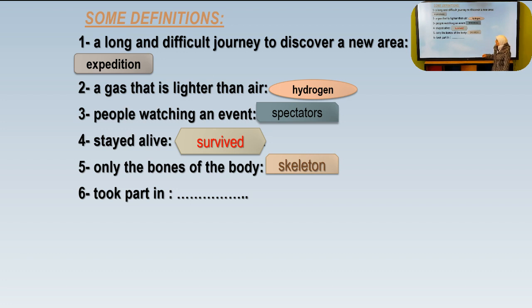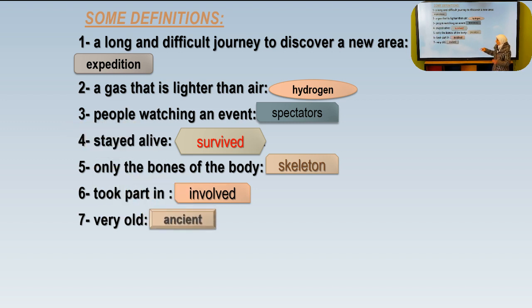Number six, took part in means involved. So this is a verb. Took part in means involved. And for number seven, very old. And this word is mentioned a lot in your books, as you remember. Ancient. Very old means ancient. It's the opposite of modern.